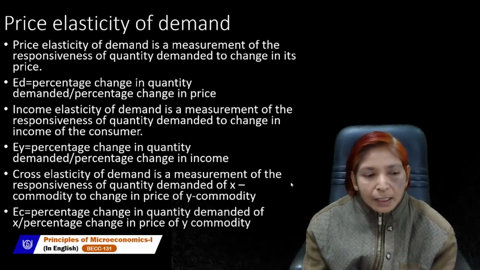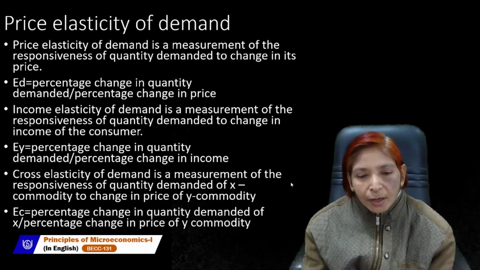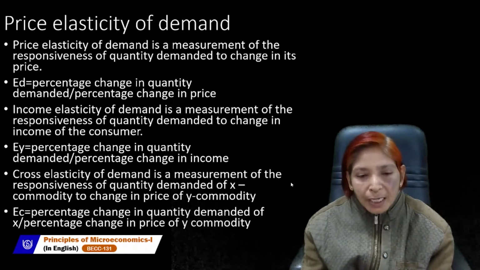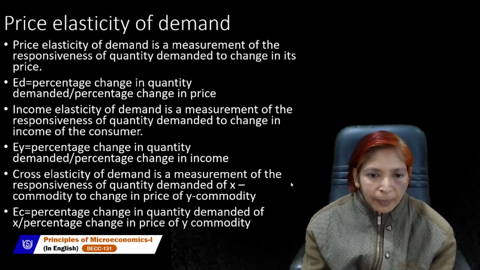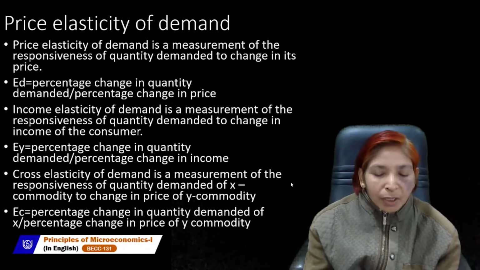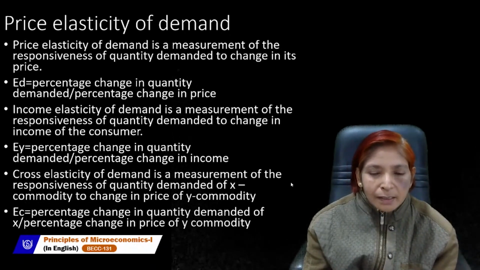Cross elasticity EC is equal to percentage change in quantity demanded of commodity X divided by the percentage change in price of Y commodity. This X and Y should be written in this case because X and Y denote that goods may be complementary or goods may be substitute. So in case of cross elasticity of demand, it is necessary to mention that price of Y commodity affects the demand for X commodity.